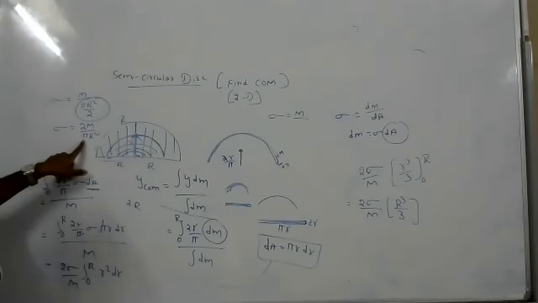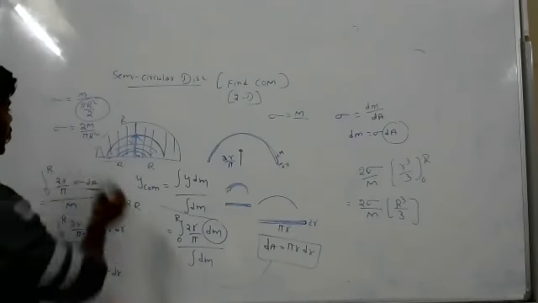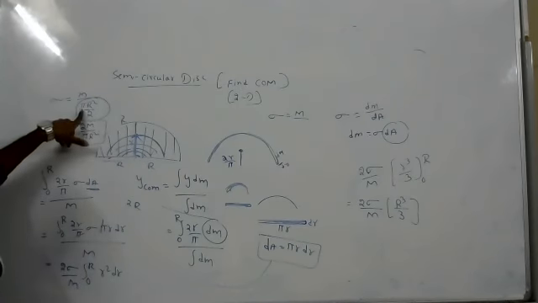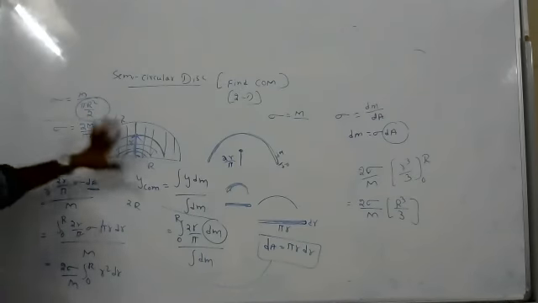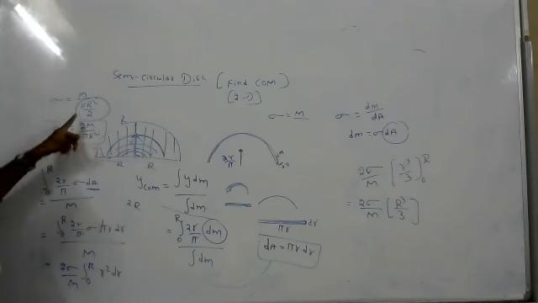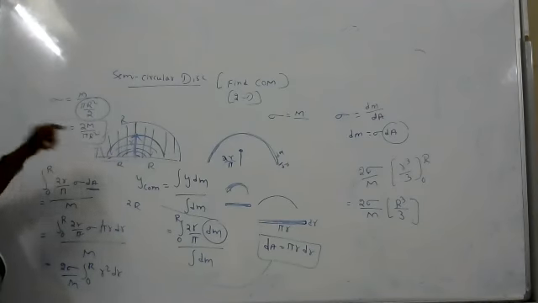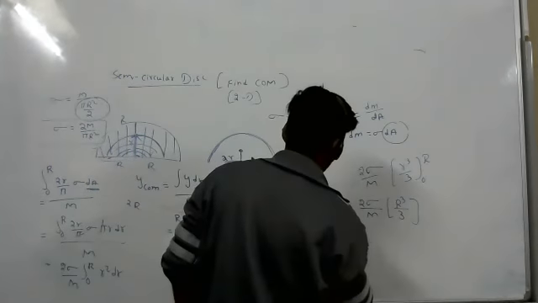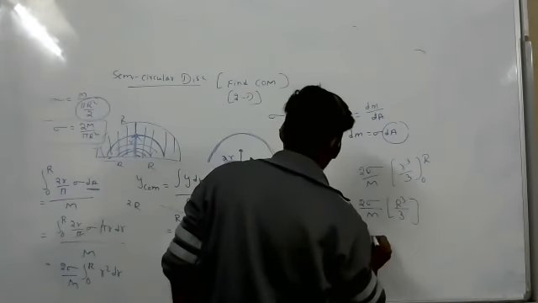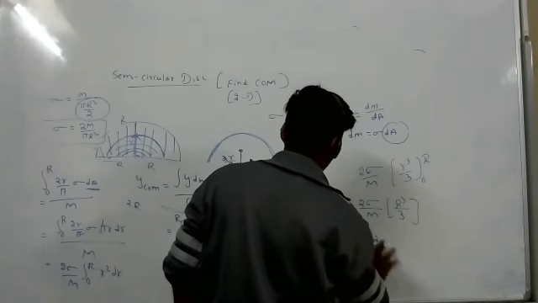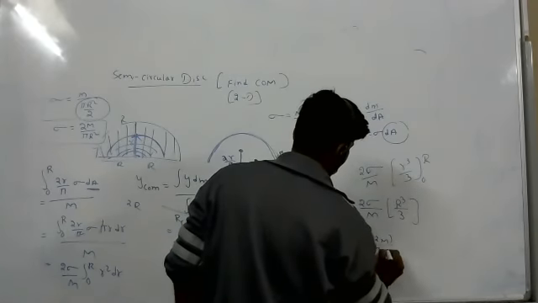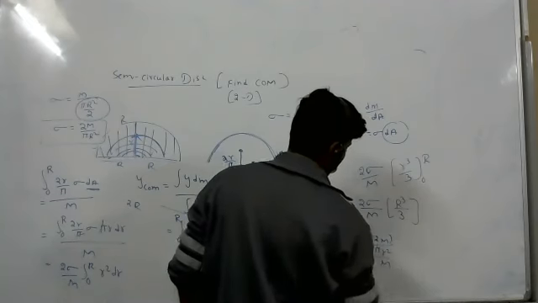Now substitute this. Sigma equal to this much. Area is nothing but pi r square by 2. Total is pi r square, half is pi r square by 2. So send that 2. Now substitute here: 2m by pi r square by m.